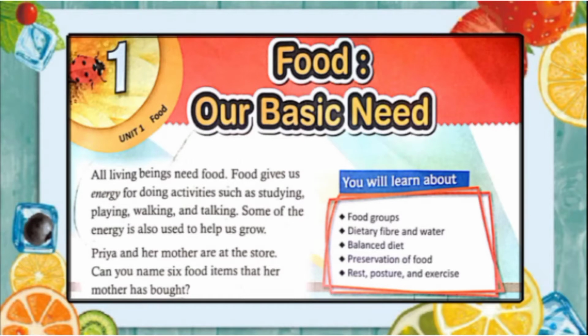So, all living beings need food. Food gives us energy for doing activities such as studying, playing, walking, and talking. And some of the energy is also used to help us grow.